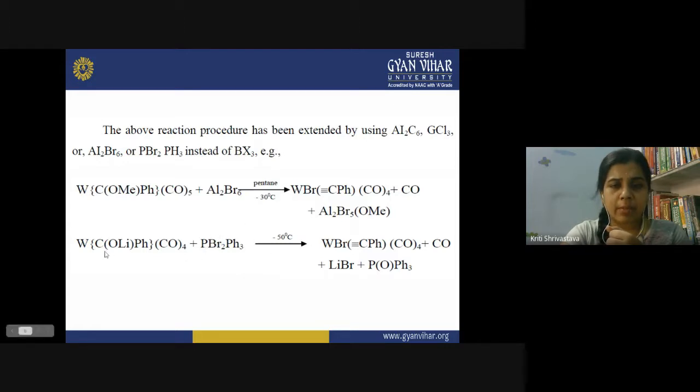So again, what happens here? The methoxy group is extracted. The LiOMe group is extracted, and we have what? The result is we got a metal-carbon triple bond. You can see here, the greater the acidity of the Lewis acid, the easier is the preparation of the alkylidyne compounds.